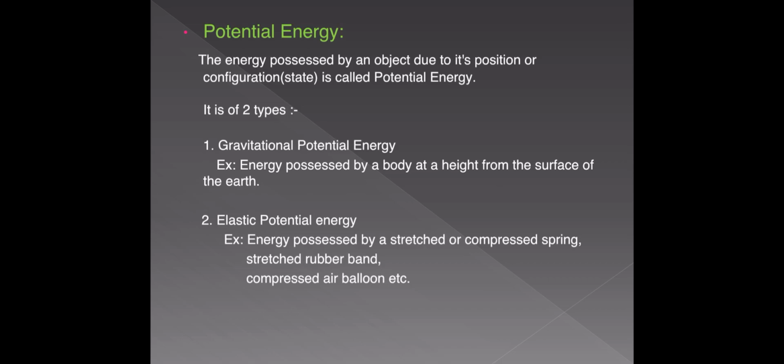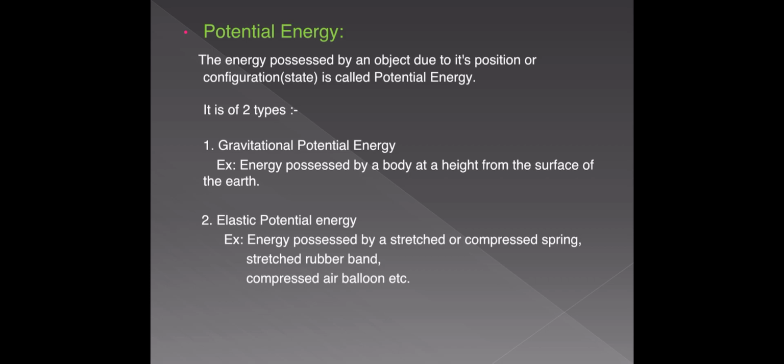So in stretching or compressing the spring, we are doing work against the elastic forces. So this work done against elastic forces is stored as potential energy in the spring. This work done against elastic forces is called elastic potential energy. So there are two types of potential energies, gravitational and elastic potential energy.